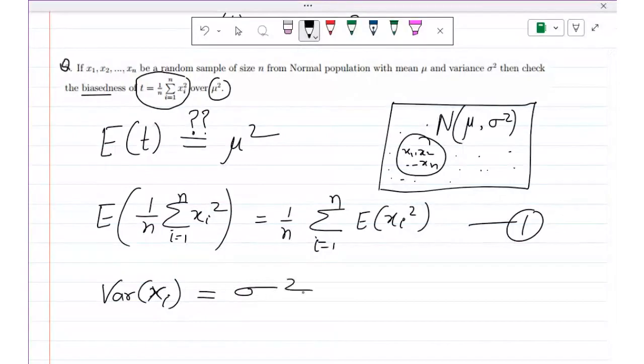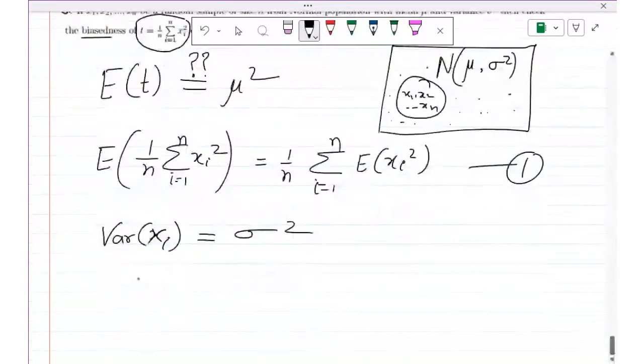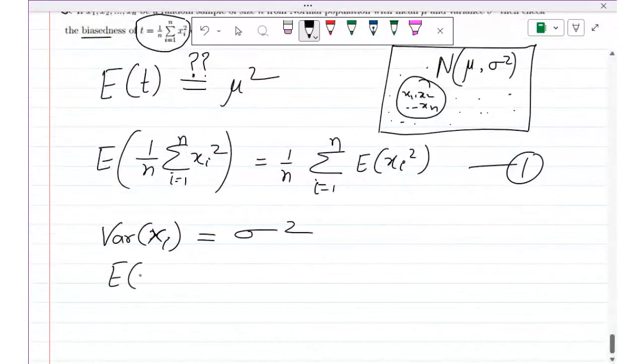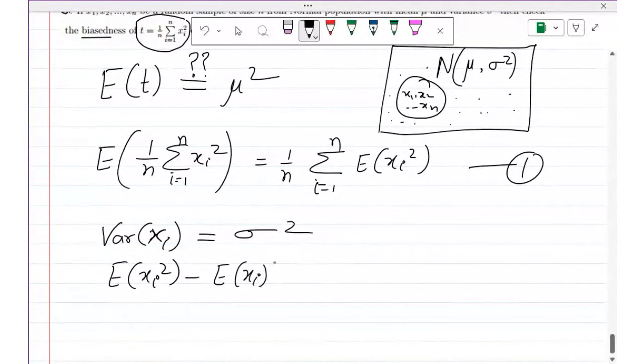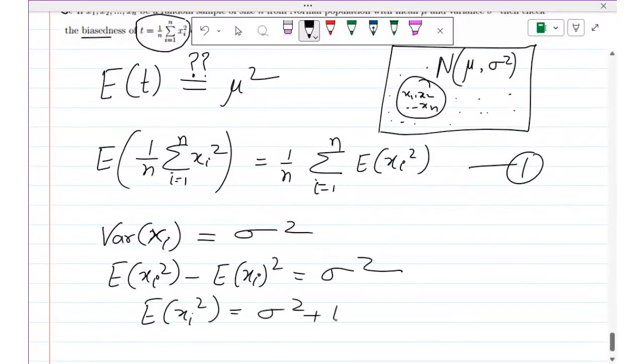One of the formulas for variance is E of xi square minus E of xi whole square, and this is equal to sigma square. So from here we can find the value of E of xi square: E of xi square is equal to sigma square plus E of xi whole square.